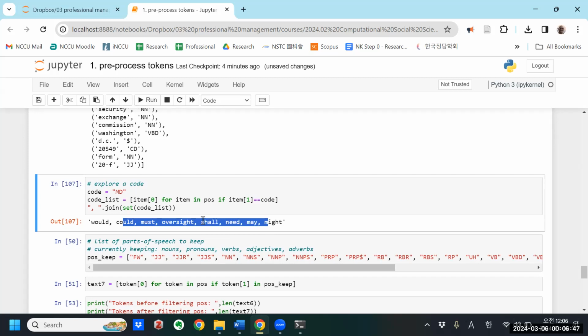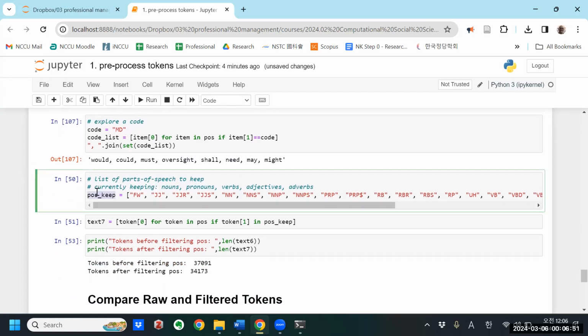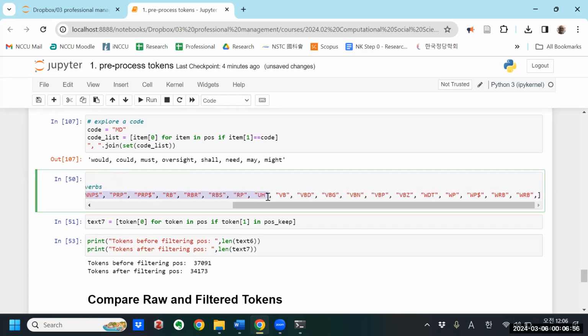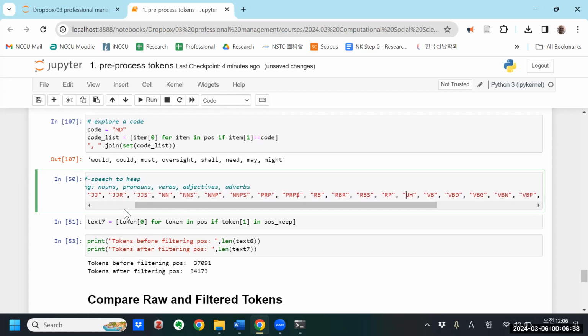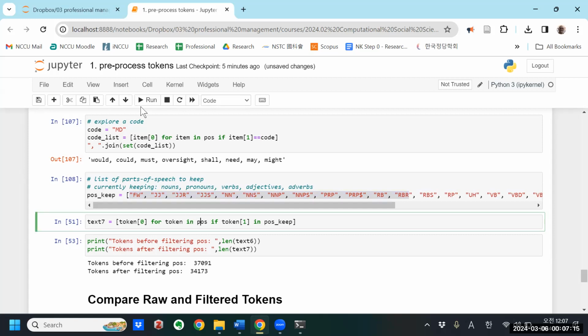Now I'm going to look, what does the MD include in this one? Basically the same things. So let's see, I'm going to exclude the same parts of speech and include the other. I'm going to keep nouns, verbs, adjectives, and get rid of other ones. Okay, now I'm going to apply this: any token that's in here, I'll keep those, and any that are not, I'll discard them.